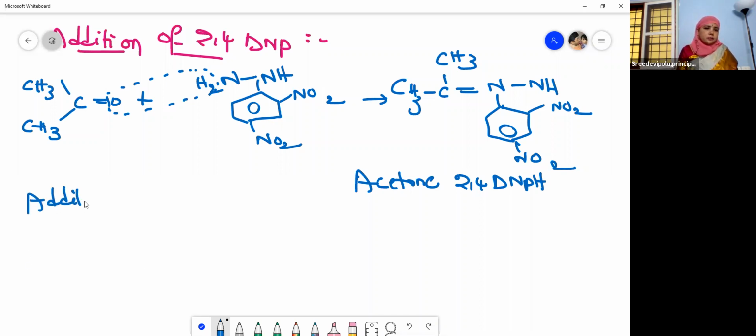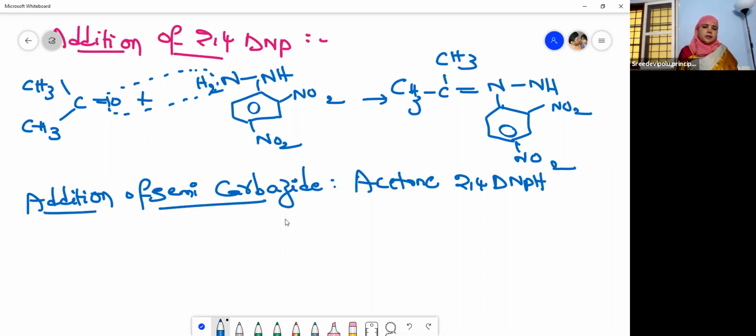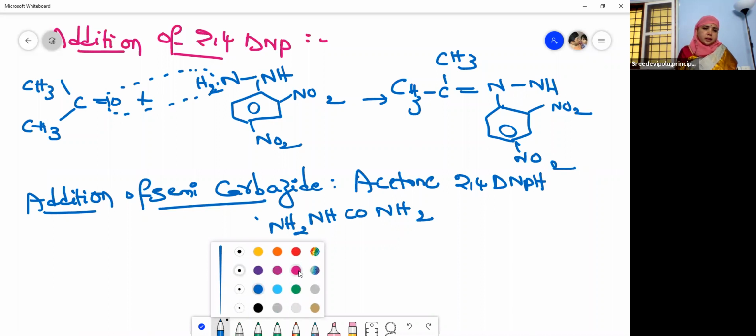Addition of semicarbazide. Now let us see this addition of semicarbazide. What is semicarbazide, children? NH2, NHCO, NH2 is called semicarbazide. Now let us see the reaction.